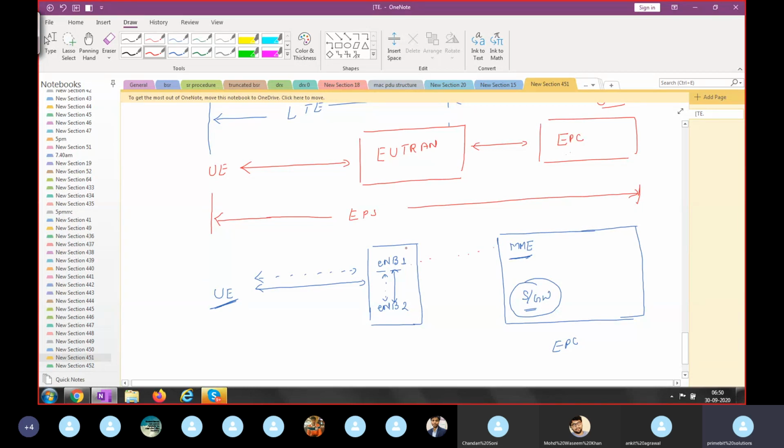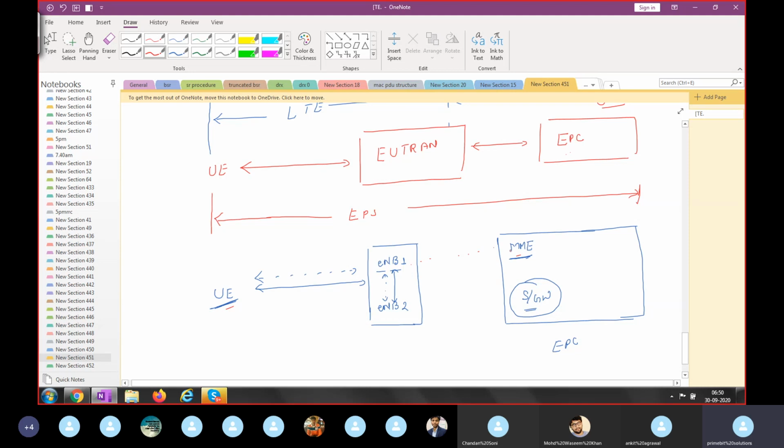Once you switch on your mobile, your mobile is attaching with the core network, so you can say MME is where your device has to register. So MME handles your user's mobility related information, registration information. Only users' signaling information will be handled by the MME, no user traffic information.